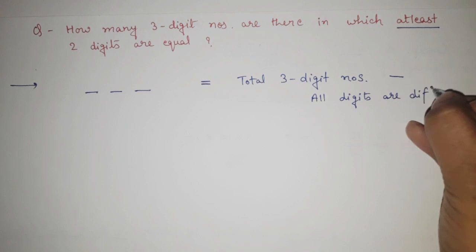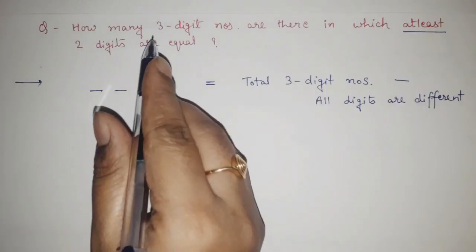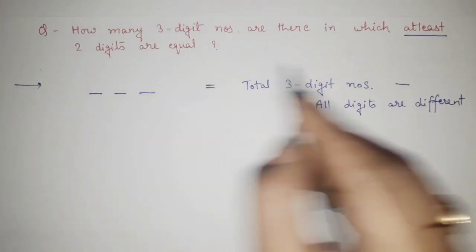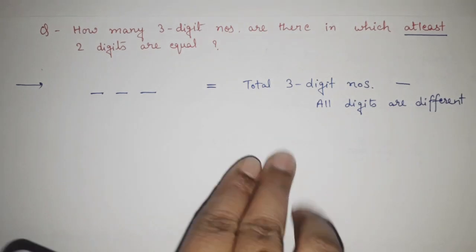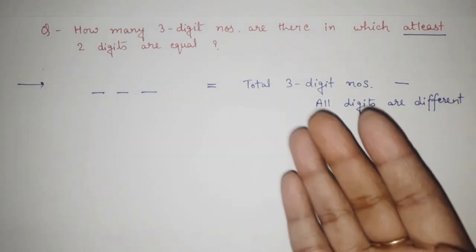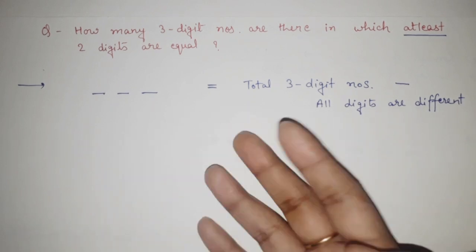Getting it? See, understanding the question is the main thing. We have to find out 3-digit numbers in which at least 2 digits are equal. That means either 2 digits are equal or 3 digits are equal. We want those cases. That means we don't want the case where all the digits are different.